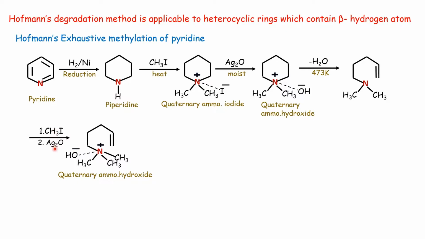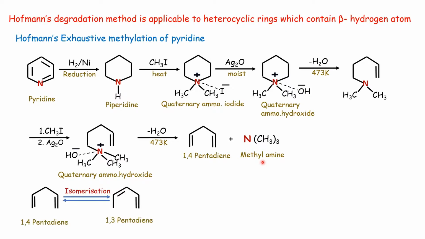Methylation and then the hydrolysis reaction. Then there is a dehydration reaction. After dehydration, the hydrogen at the beta position is removed and such an unsaturated compound is formed. The compound is 1,4-pentadiene. For pyridine, the unsaturated compound formed is 1,4-pentadiene. And nitrogen is detached and eliminated in the form of methylamine.